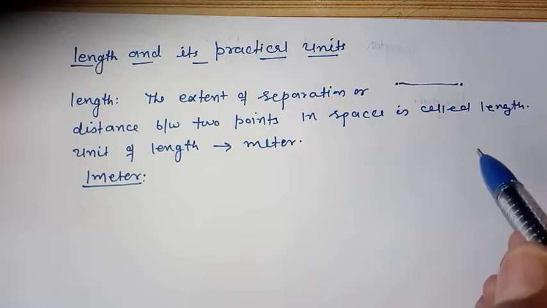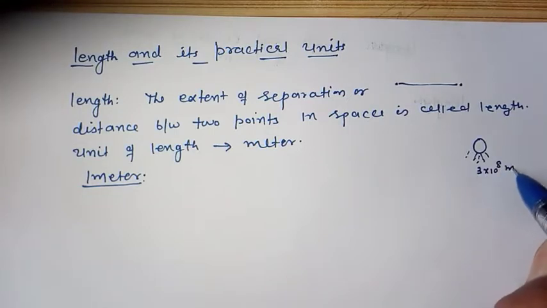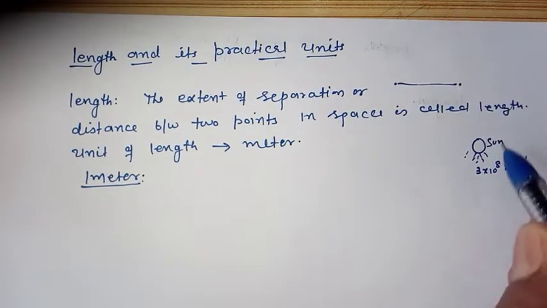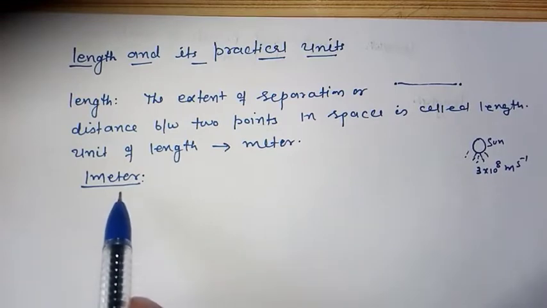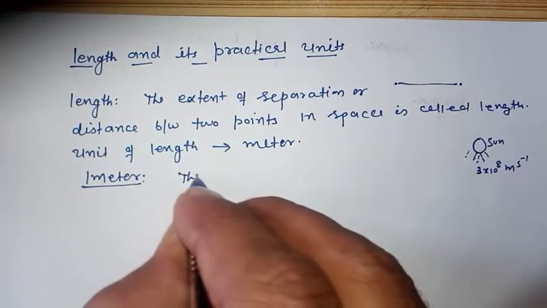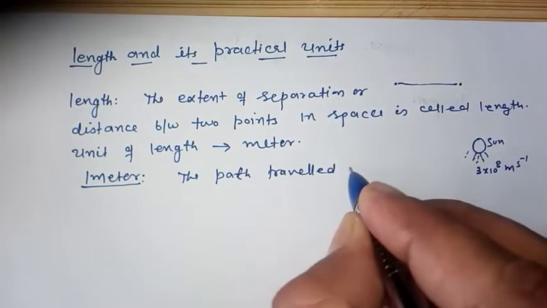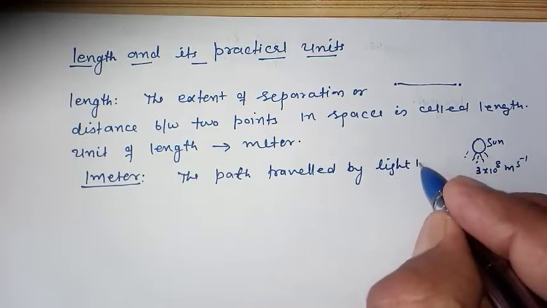So you know our light travels with the speed of 3 × 10^8 meter per second. Light comes with this speed, 3 × 10^8 meter per second, right? So now how will we define 1 meter? Internationally, the path traveled by light in vacuum.